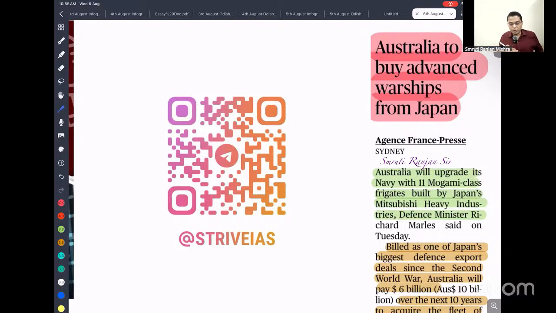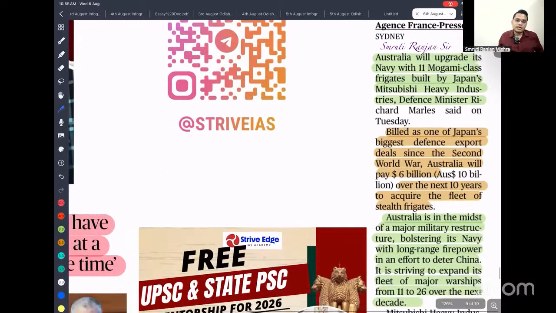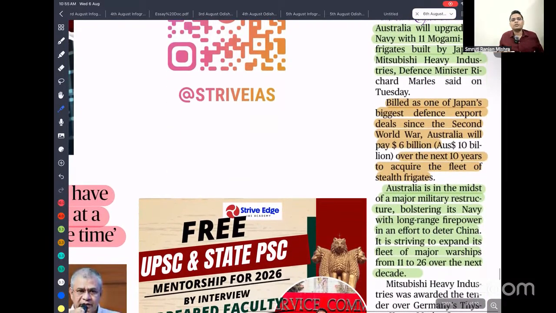It also negatively impacts India, because if a more powerful Australia emerges, that might not look like a threat currently, but in future that might be a threat to us also.